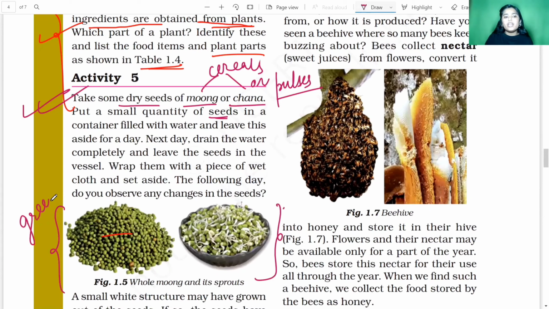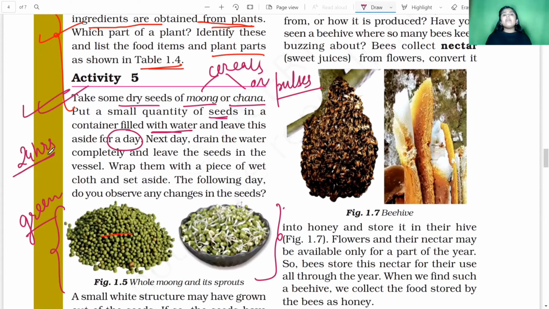This is the green moong dal. So you have to take this moong dal in a very small quantity, fill the container with water, and leave it for a day, that is, for 24 hours.